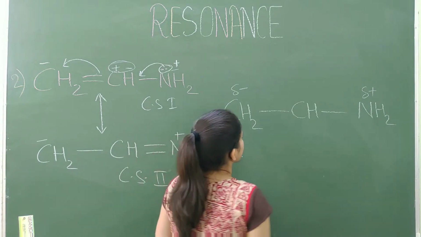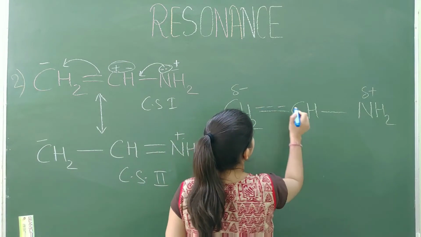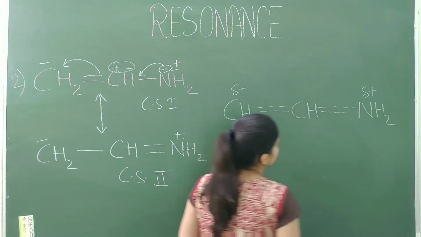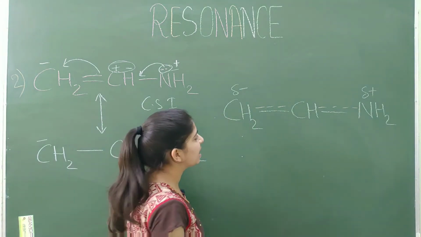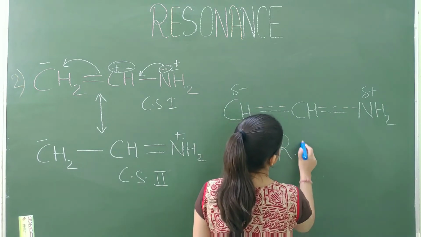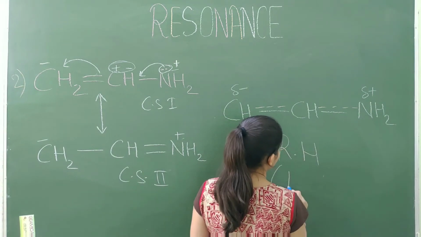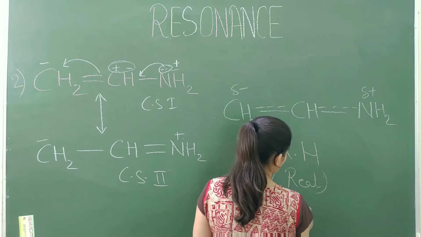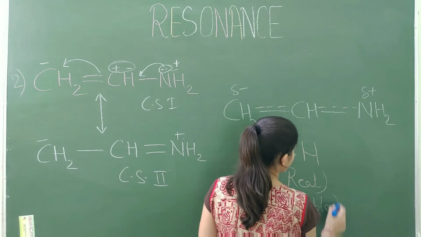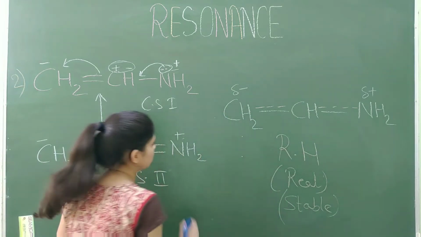So in resonance hybrid, partially pi bond will be shown by dotted line. Okay, so this is resonance hybrid, which is real structure, and this is more stable as compared to canonical structure.